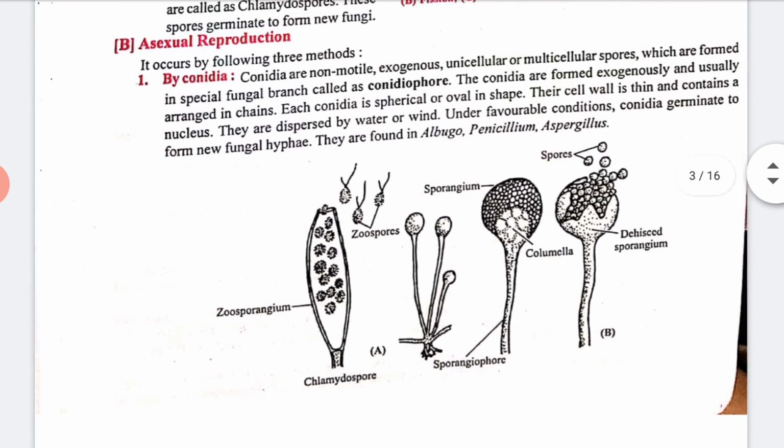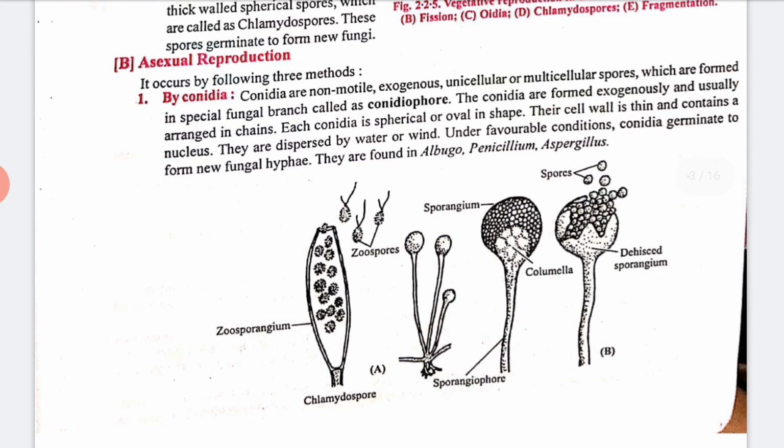Now let's talk about asexual reproduction. It occurs by the following methods. First is by conidia. Conidia are non-motile, exogenous, unicellular or multicellular spores which are formed on a special fungal branch called conidiophore.